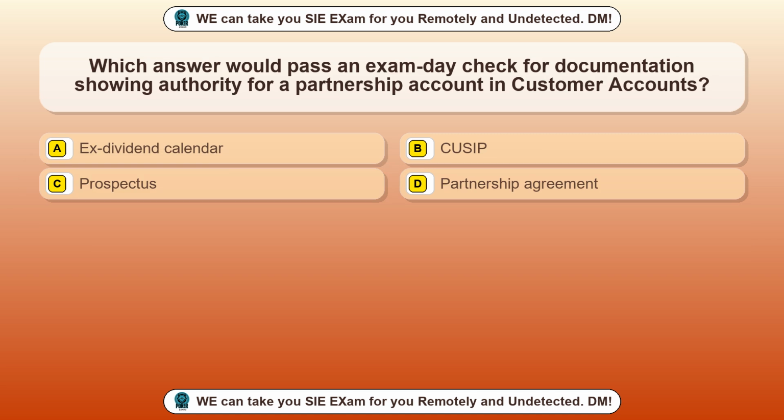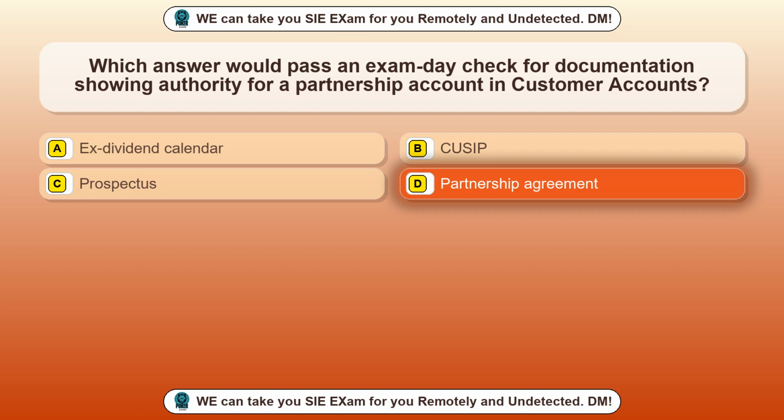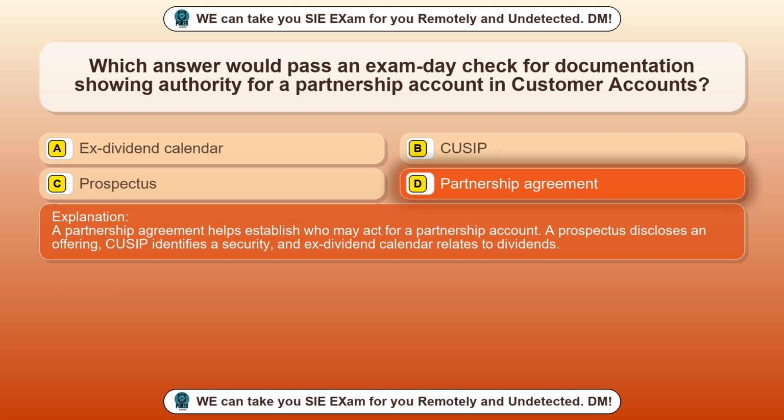Question 57. Which answer would pass an exam day check for documentation showing authority for a partnership account in customer accounts? Option A, ex-dividend calendar. Option B, QZIP. Option C, prospectus. Option D, partnership agreement. The correct answer is option D, partnership agreement. A partnership agreement helps establish who may act for a partnership account. A prospectus discloses an offering, QZIP identifies a security, and ex-dividend calendar relates to dividends.